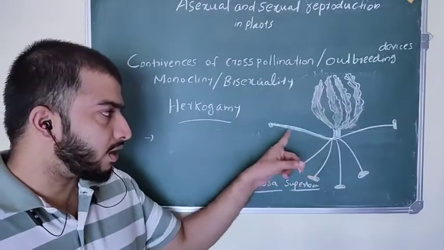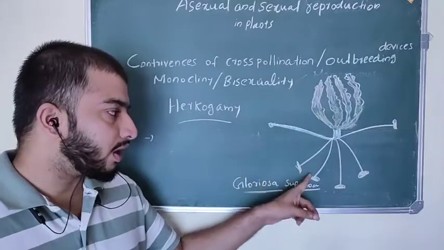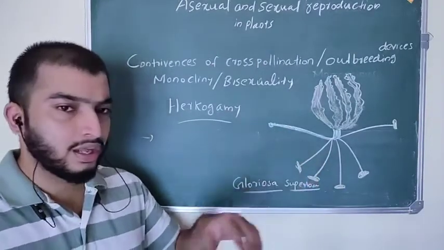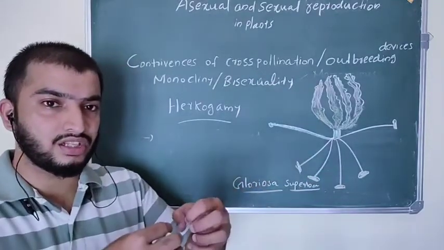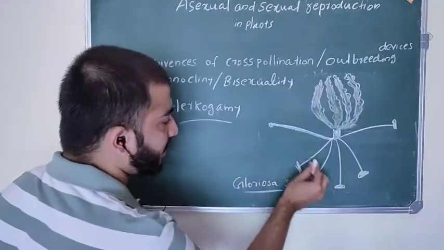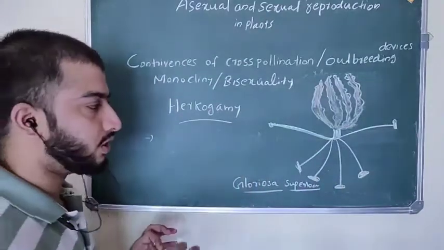This is the style and stigma, the female part of the flower, and these are the stamens. The style and the stamens are arranged far away from each other, so that prevents self-pollination.